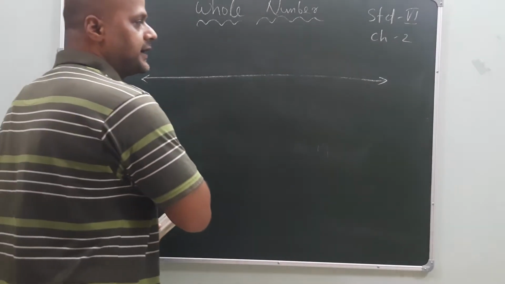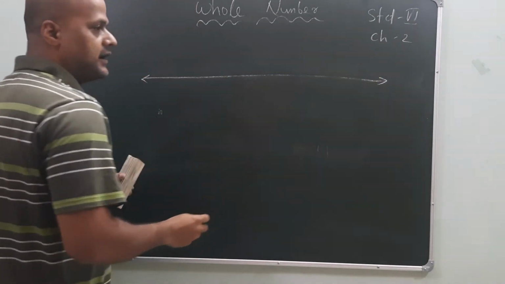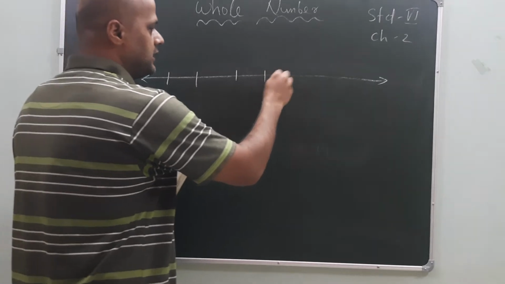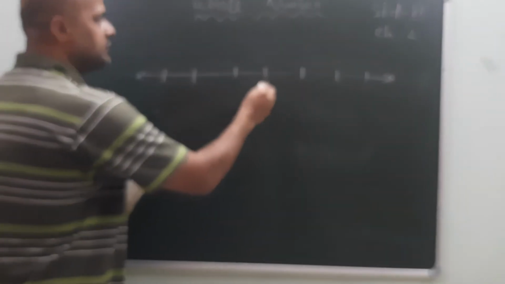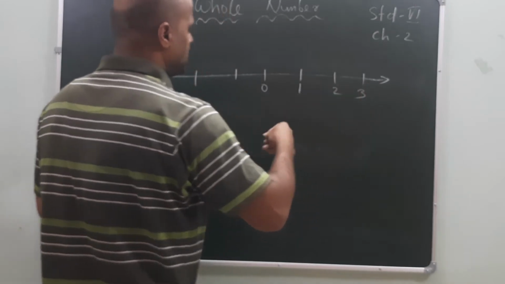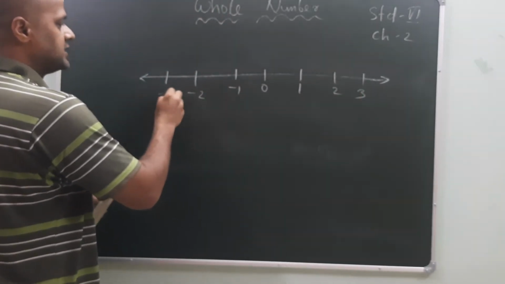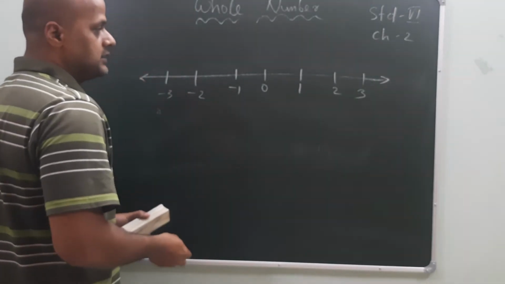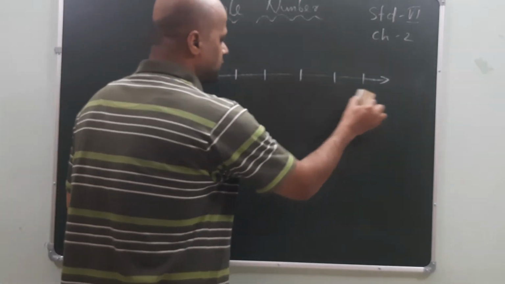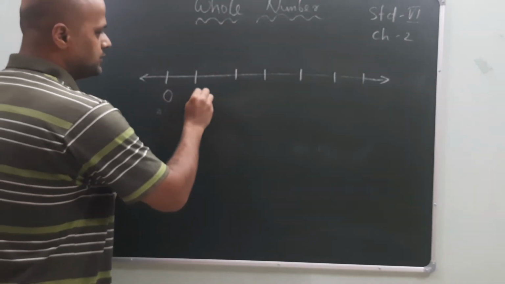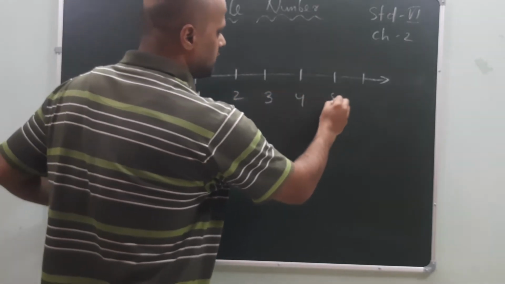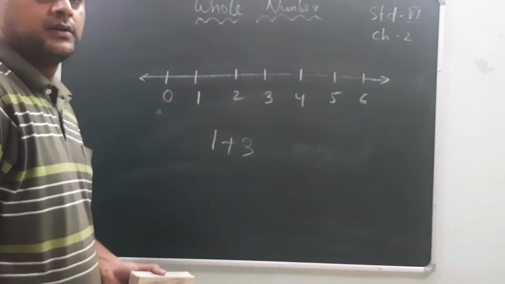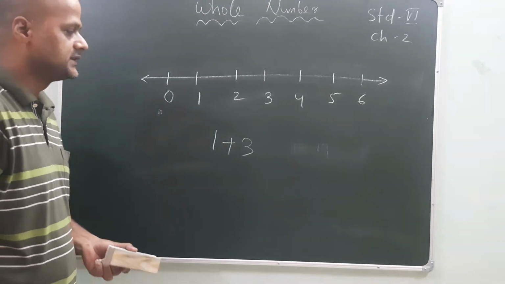Okay, take a scale and draw a straight line and divide it with any numbers. Suppose here 0, 1, 2, 3. Here minus 1, minus 2, minus 3, like this manner. Okay, so what will we do? First we will take the case of plus, then after that we will go for the minus. Okay, 0, 1, 2, 3, 4, 5, 6. What is 1 plus 3?